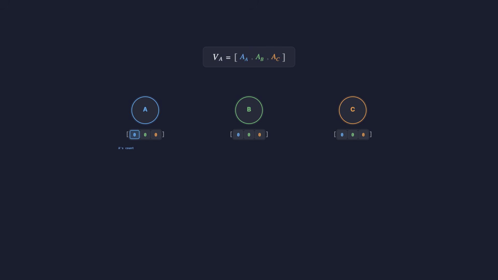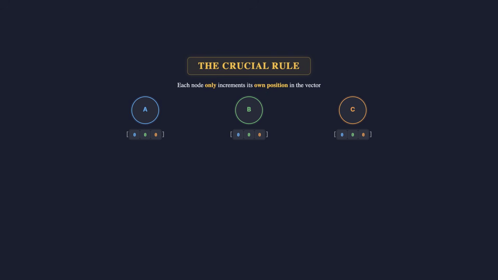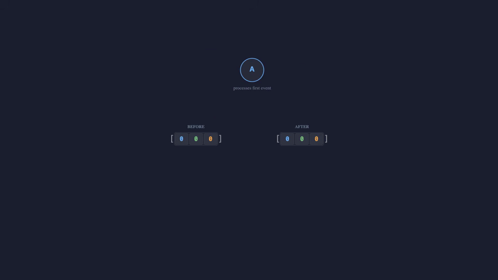Node A's vector tracks A's own event count, what A knows about B's count, and what A knows about C's count. Initially, every position is 0. Here's the crucial rule. Each node only increments its own position in the vector. Node A increments the first position, node B increments the second, node C increments the third. So when node A processes its first event, its vector goes from 0, 0, 0 to 1, 0, 0. The first slot increased because A owns that slot. The other slots stay at 0 because A hasn't heard from B or C yet.